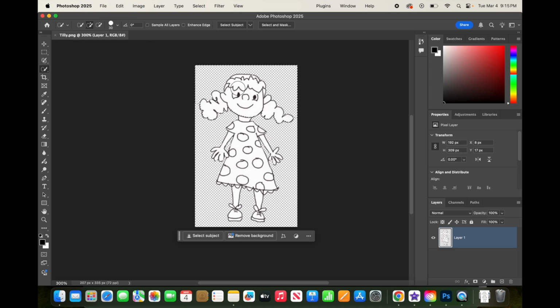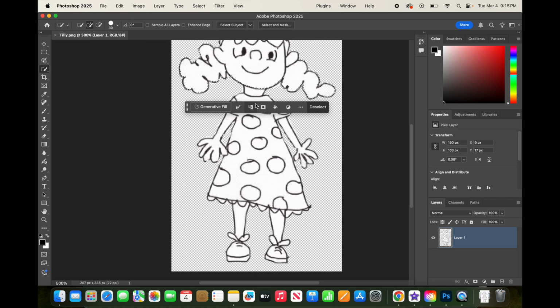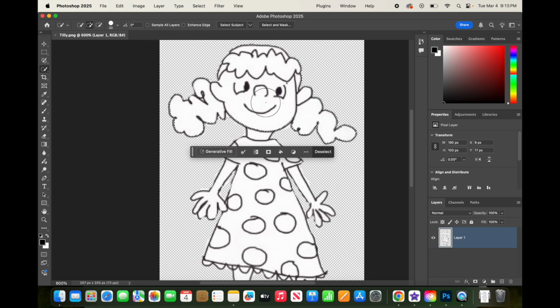I want to make sure that I have everything selected on her head and her hair, but not under her neck. And to show you that, I'm going to zoom in here. You can probably see that there's some dotted lines here and they're kind of moving. Those are called the marching ants, and you'll hear me use that term. But right now, the marching ants are going around her, and we want to make sure there are no marching ants inside her face area. What we want is that it's on the outside.